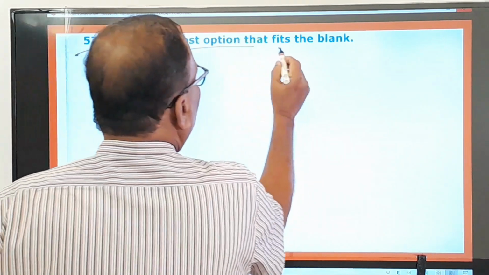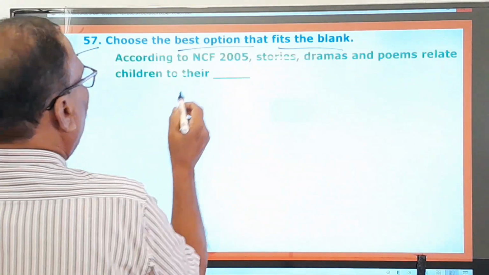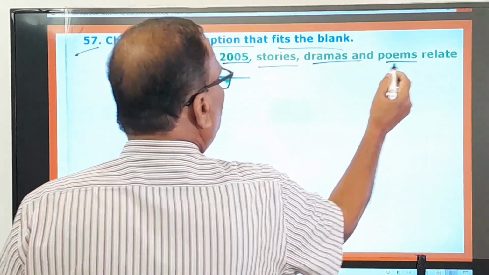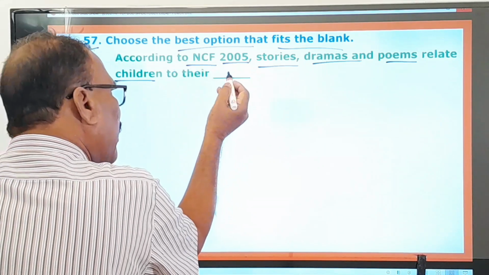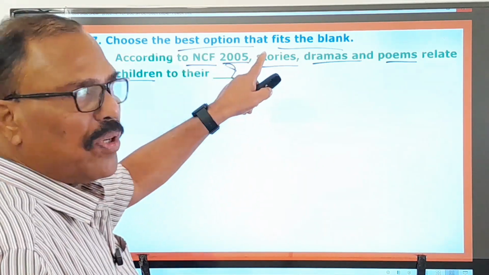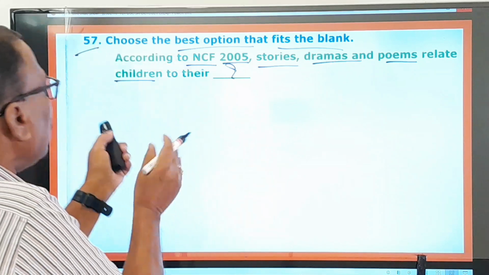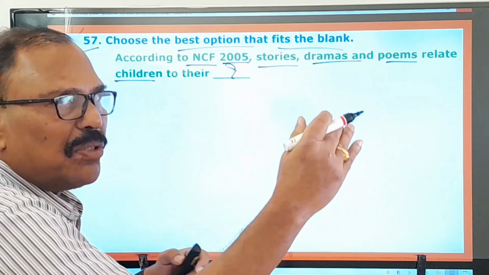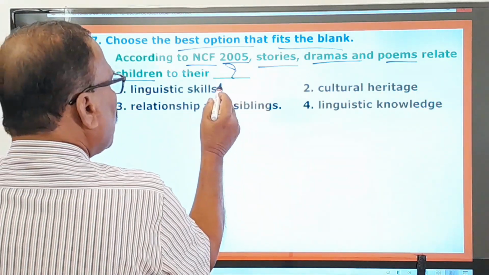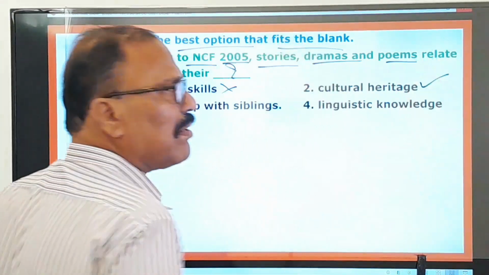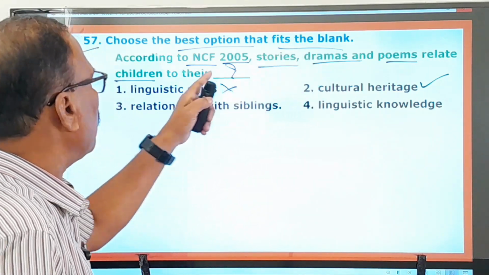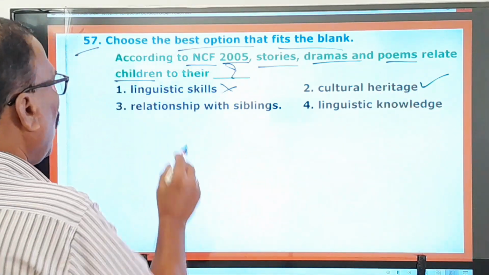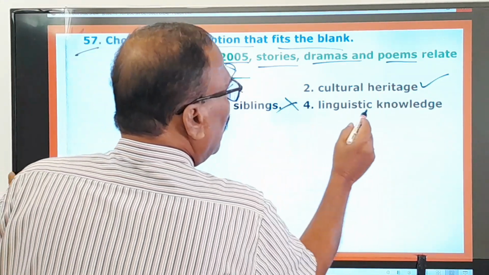57th one, choose the best option that fits the blank. According to NCF, the National Curriculum Framework of 2005, stories, dramas and poems relate children to their what? All the stories, dramas and poems connect the children to what? Here the options: linguistic skills, no. Cultural heritage is the right one. All these stories, dramas, poems connect the children to their cultural heritage. Not linguistic skills, not relationships with siblings, not linguistic knowledge.